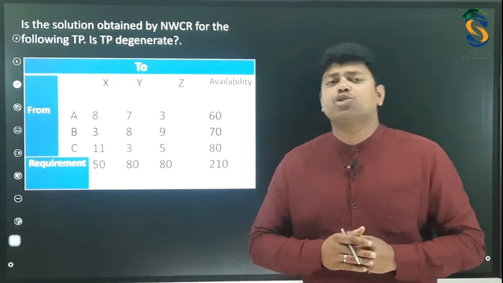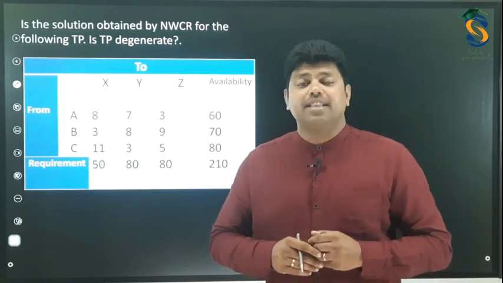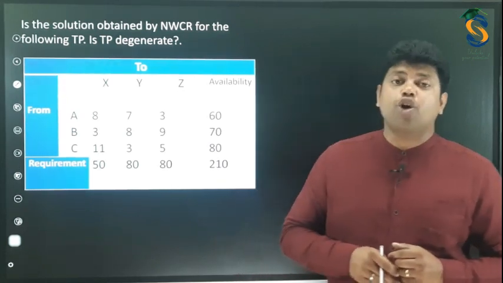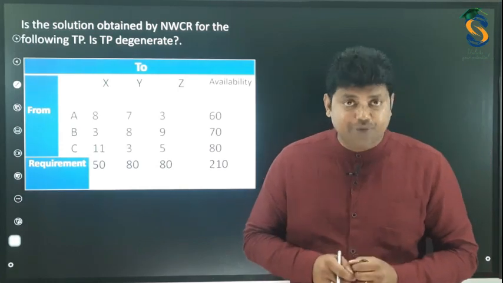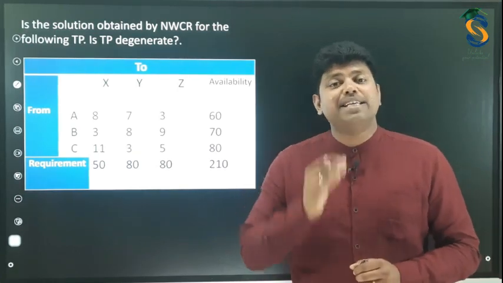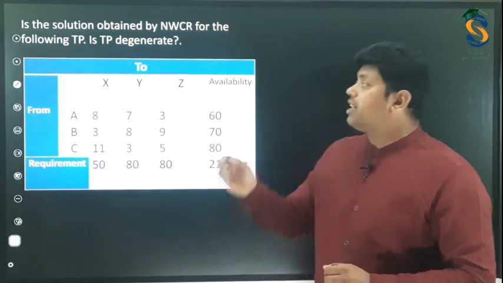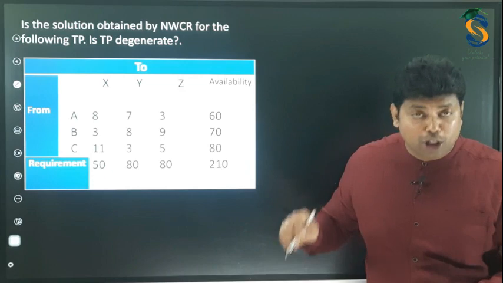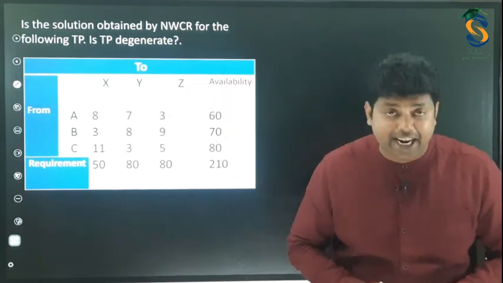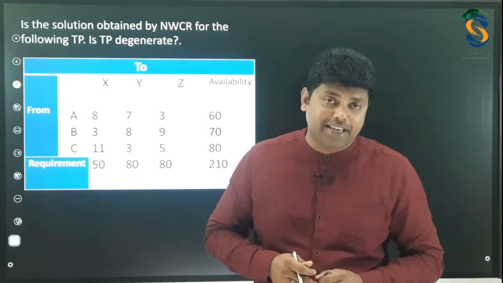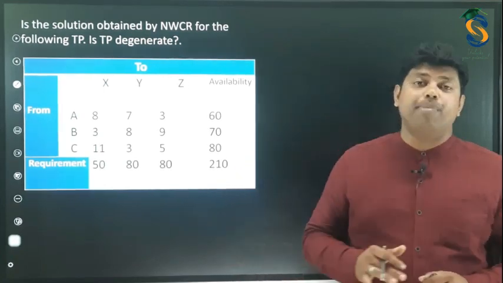They are asking us to solve using the first method, the Northwest Corner Rule method. We have to find the initial basic feasible solution, and also check whether the solution we get is degenerate. I'm going to tell what degenerate means and how to find that. So first step is to solve the problem.